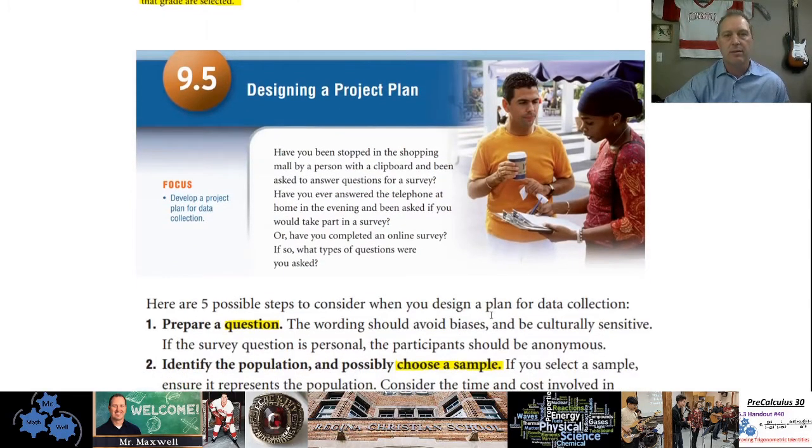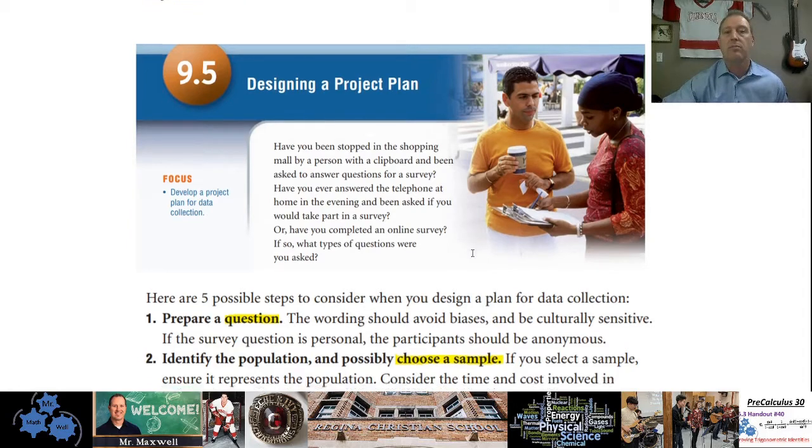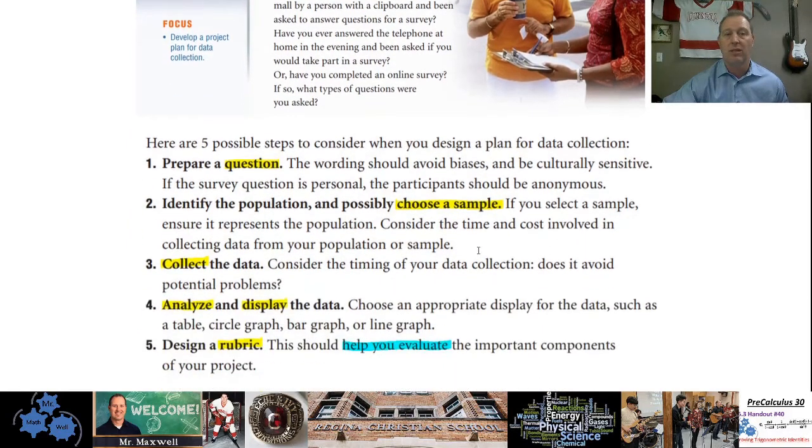Okay, last section here, designing a project plan. So if you have to come up with a survey question or a question that you are going to find out information about, there are some steps and some things that you need to consider to design. First one, prepare a question. Remember all of those things you want to keep in mind: avoiding bias, be culturally sensitive, watch the timing and all that sort of stuff when you ask the question. Choose a sample would be the second thing. Are you going to do a population? Are you going to do a census, ask everyone, or are you going to choose a sample? What kind of sample would be best to give you a valid conclusion?